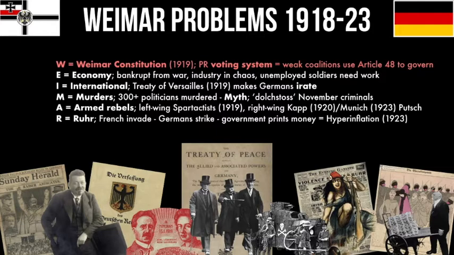W, Weimar voting system. E, economy is a mess. I, international problems. The Treaty of Versailles makes Germans irate. M, murders. A, armed rebellions. And R, the Ruhr crisis.